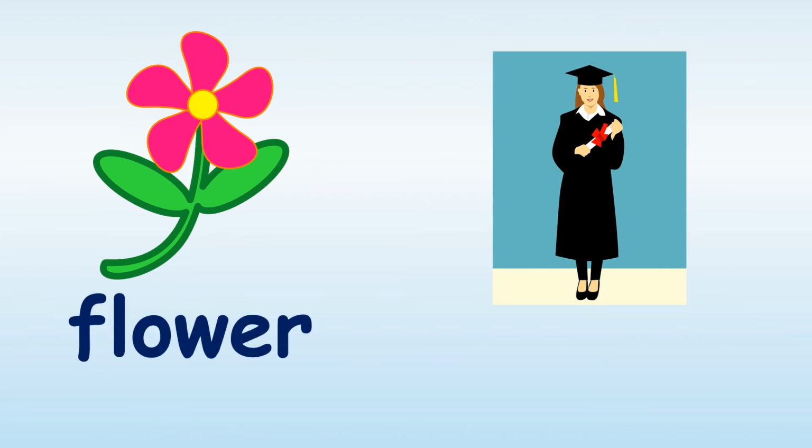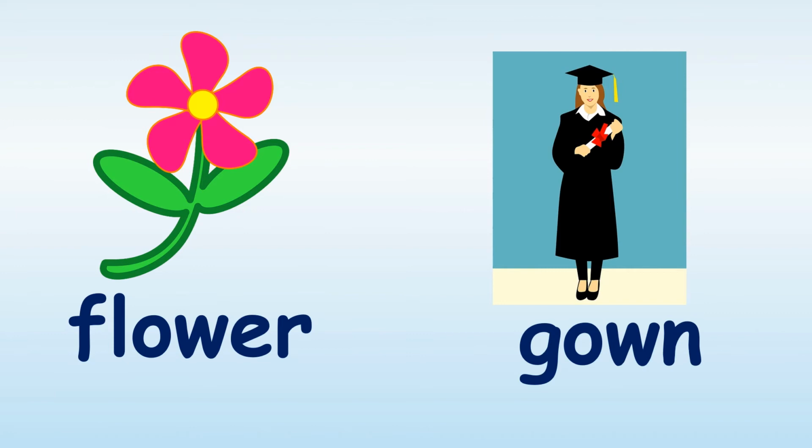Here we have a flower, so you're hearing ow, and gown. The girl is wearing a graduation gown. So we have ow in flower and ow in gown.